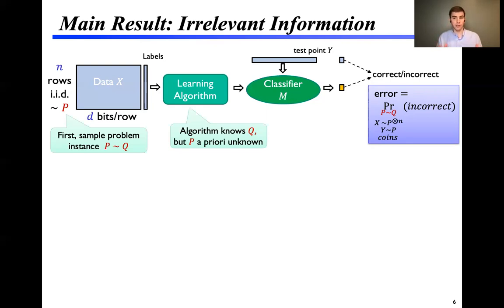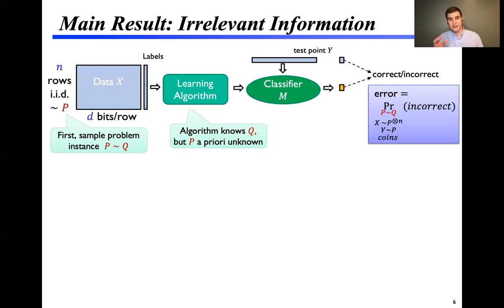This is crucial to our results because if the learning algorithm knew the distribution itself, it could just write down a model that ignored the data entirely. We'll then call the error of the classifier the error over this whole process, the probability of incorrect classification over this whole process. First, sampling the problem instance, then the data set and the test sample and any coins of the algorithm.